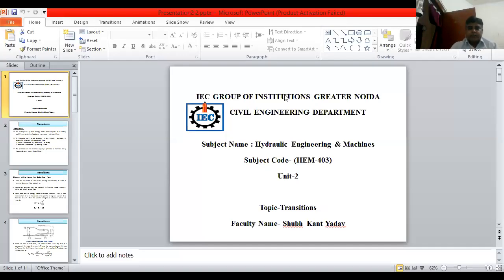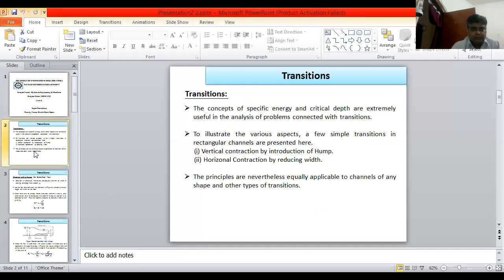Now today we discuss transition. What is transition? The concepts of specific energy and critical depth are extremely useful in the analysis of problems connected with transition.